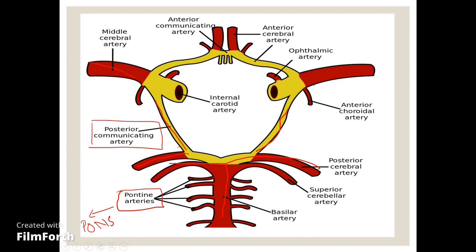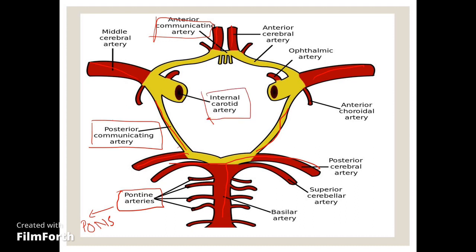Now here we have the middle cerebral artery, and on the anterior side we have the anterior cerebral artery. The anterior communicating artery connects the two anterior cerebral arteries. And here we have the internal carotid artery.